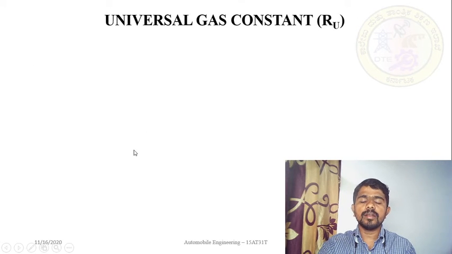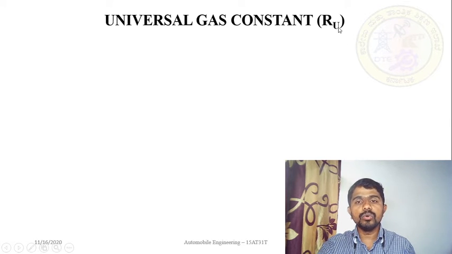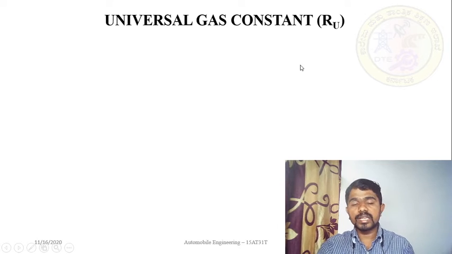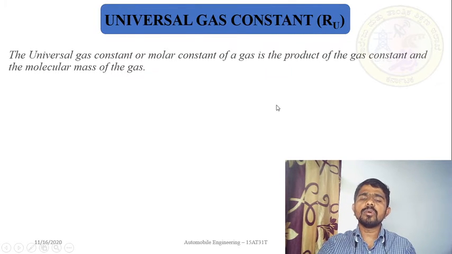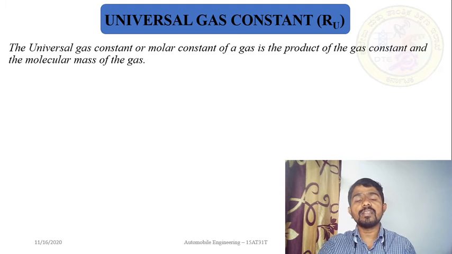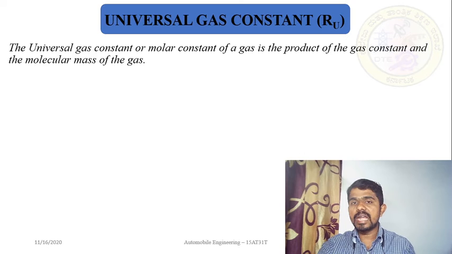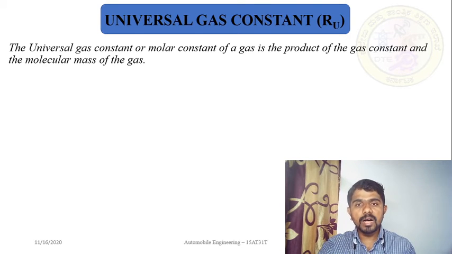The next slide is the universal gas constant, which is R suffix U, where U is universal and R is the gas constant. So what is this universal gas constant? The universal gas constant is the product of the gas constant and the molecular mass of the gas. Please remember, there is a difference between mass, molecular mass and number of moles. Small m is mass, capital M is molecular mass, and n is the number of moles. So n comes under variables. Please don't confuse here.